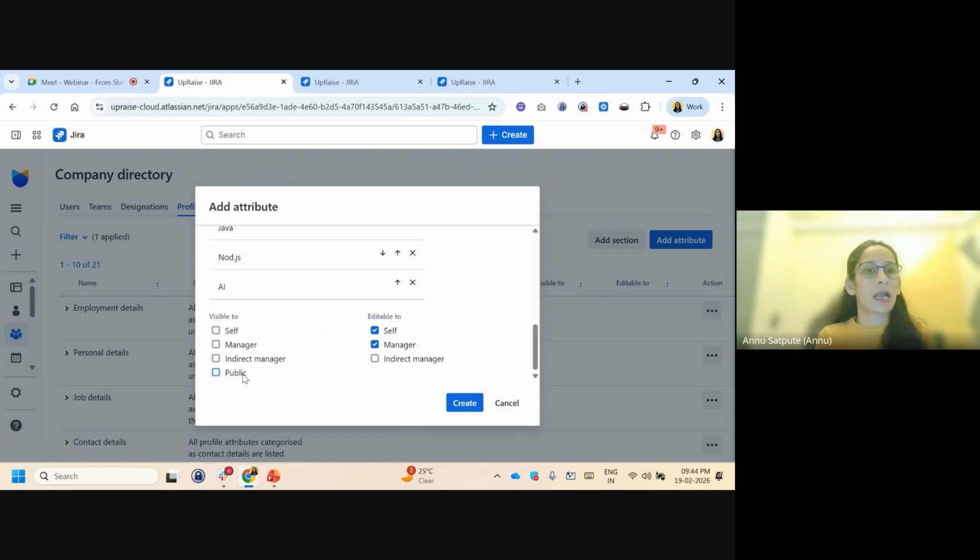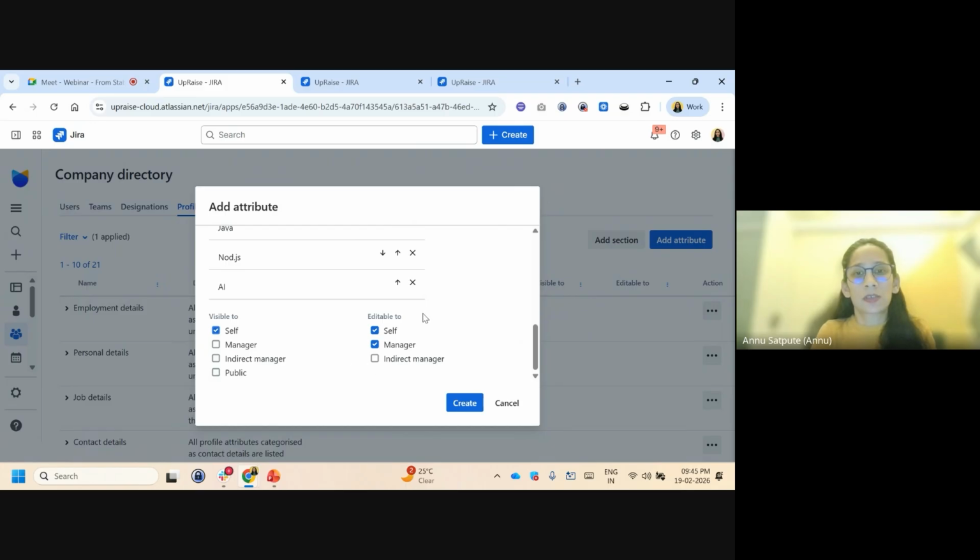So let's say you are adding something confidential, like the financial details of your employee, which is their account number or any specific ID, right? In that case, this data should not be disclosed to everyone. So you would only keep it to self, which means only UpRaise admins can view it, or the employee themselves can view it. It's also based on whether it's editable too. So you can also give your permission to edit it.